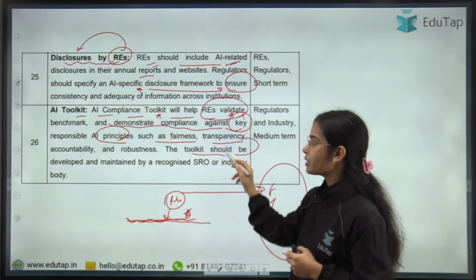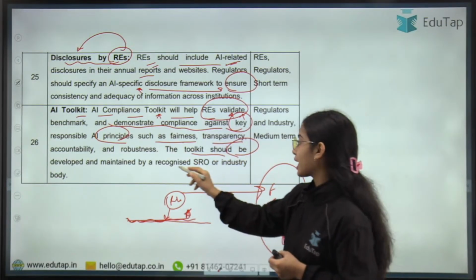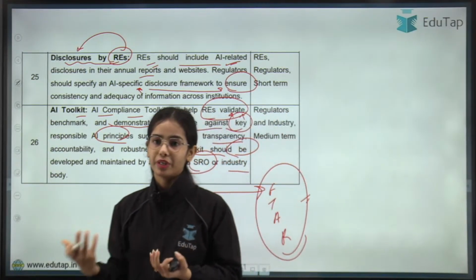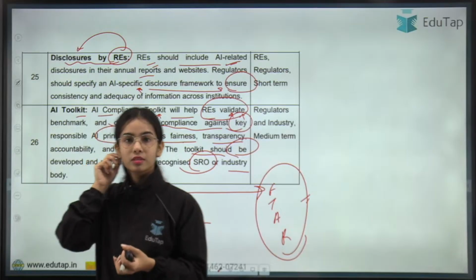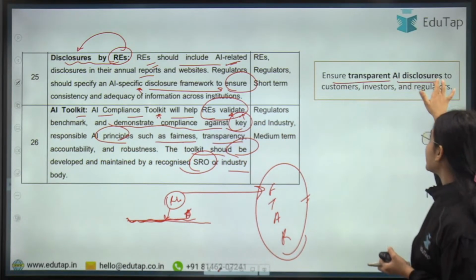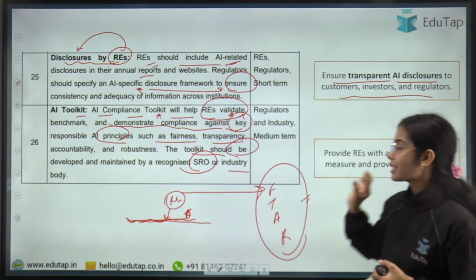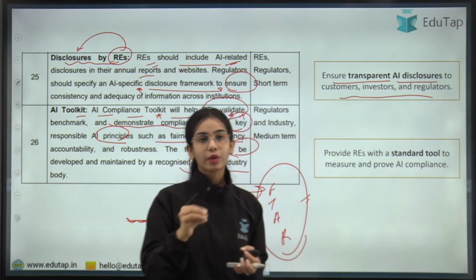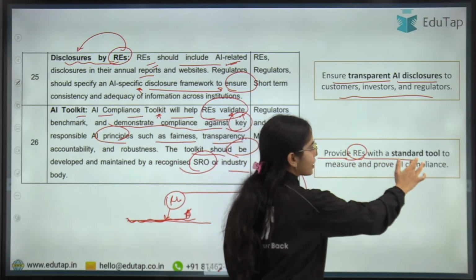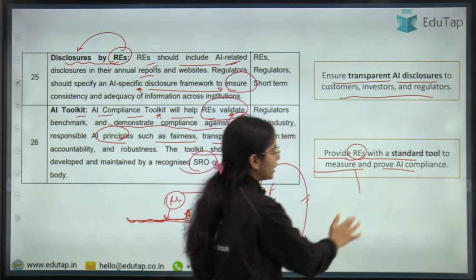Okay, the toolkit should be developed and maintained by a recognized SRO or industry body, that is the Indian Banks Association or the self-regulatory organization. So this is the idea. Disclosure by REs: ensure transparent AI disclosures to customers, investors and regulators, and provide regulated entities with a standard tool to measure and prove AI compliance.